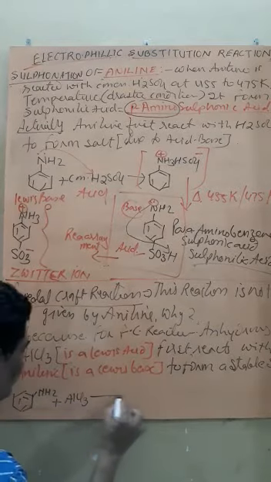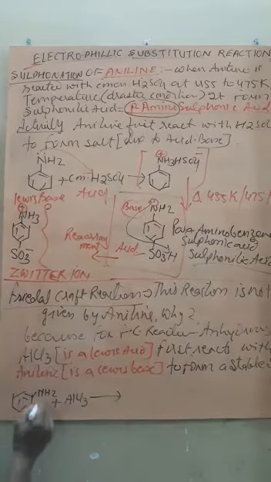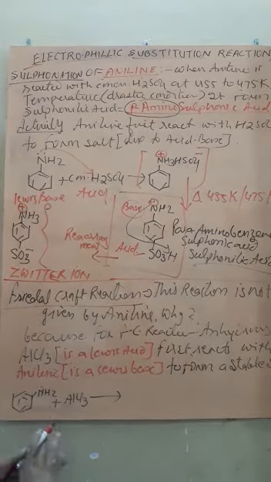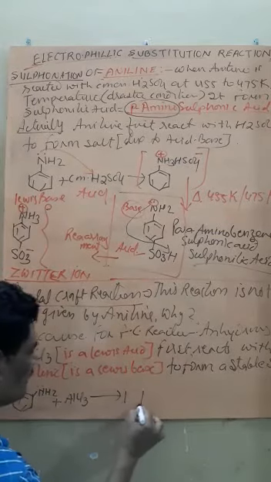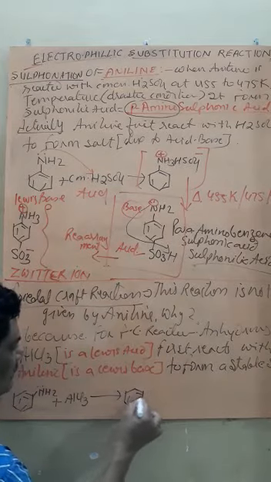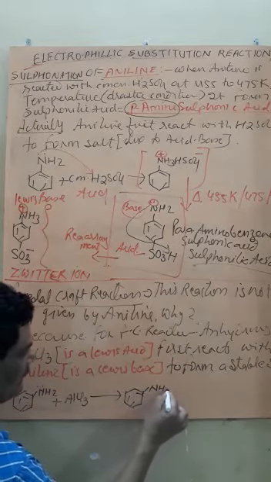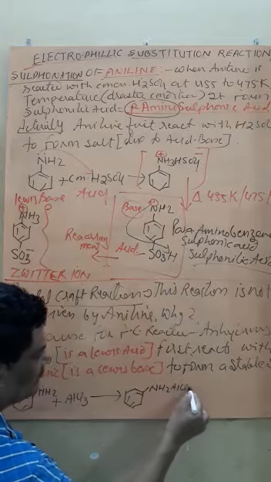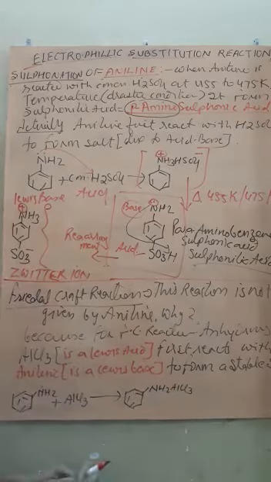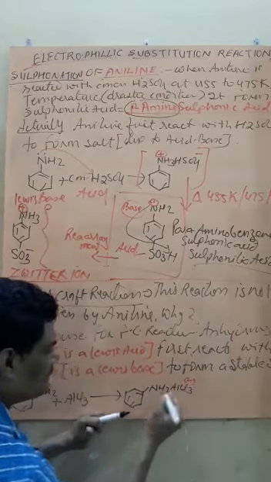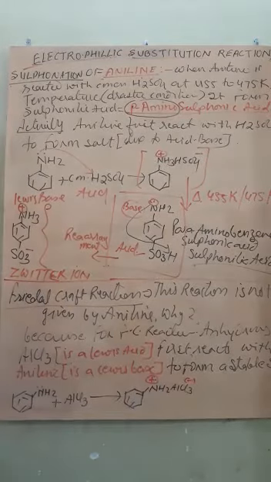Now the lone pair of NH2 is donated. Therefore now the compound becomes NH2AlCl3. Now AlCl3 will acquire minus charge and nitrogen will acquire positive charge.